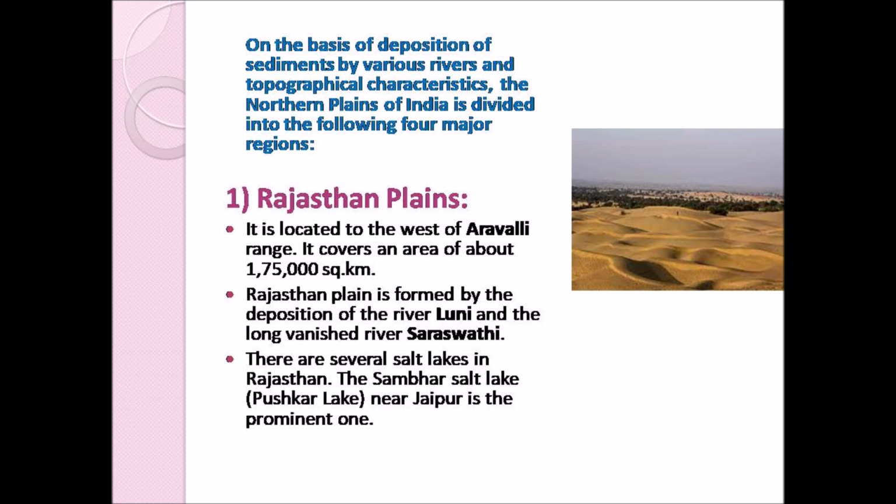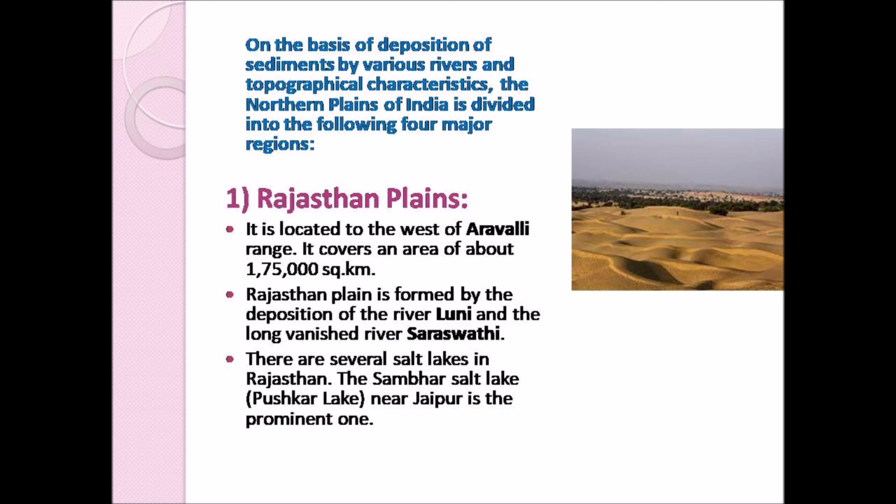First we will see about the Rajasthan plains. The Rajasthan plains are formed by the deposition of river Luni and the long vanished river Saraswati. So these plains are formed by the sediments deposited by the river Luni and also the river Saraswati, which disappeared long before. And this Rajasthan plains are located in the west of the Aravalli range. So the Aravalli range you can see in your physical divisions map of India. In the northwest part, you can see the Aravalli range, and to the west of this Aravalli range you have the Rajasthan plains.